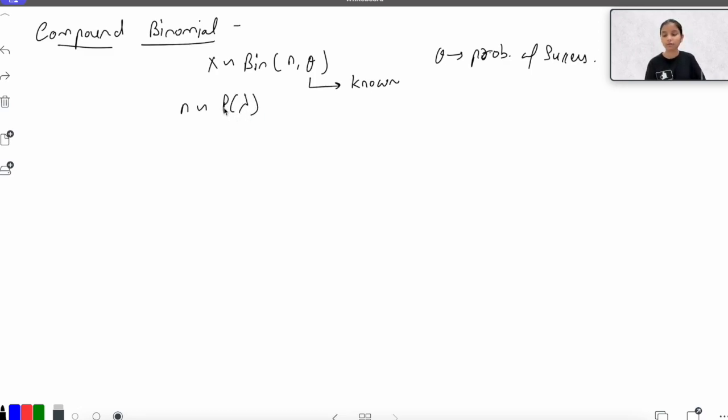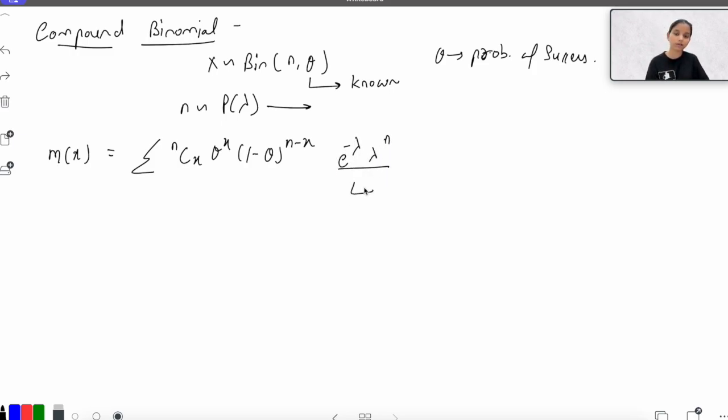Okay, now to find out the marginal of x in this case, you could do m of x, that is equal to summation. Firstly, put down the binomial distribution's PDF, nCx theta to the power x, 1 minus theta raised to power n minus x. And n is again following some Poisson lambda. So what would be the distribution of the Poisson lambda? The Poisson lambda would follow e raised to the power minus lambda, lambda raised to the power n upon factorial n.